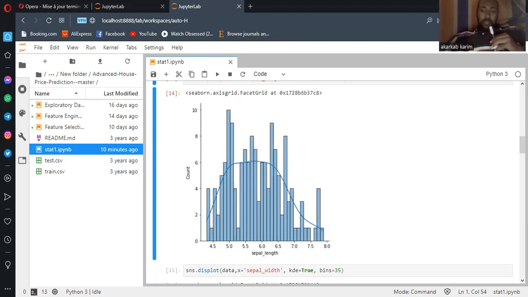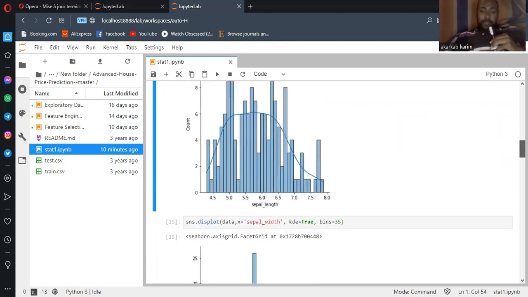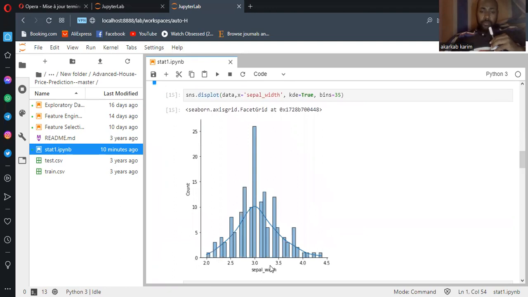Also, this is here for sepal length. And here also for sepal width. We see how it is. We have here one mode, the peak of this curve. That means the most frequent value is in this area, and we have here a log-normal distribution. This curve, I mean, this is what you call shape. It's a very important one.